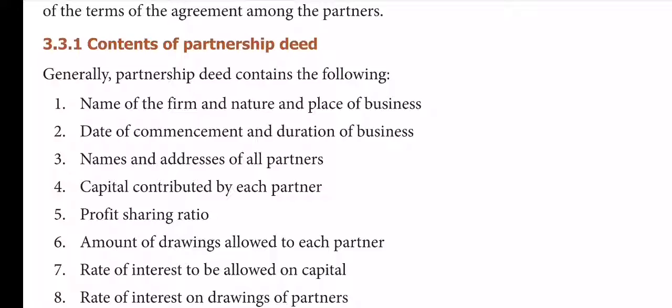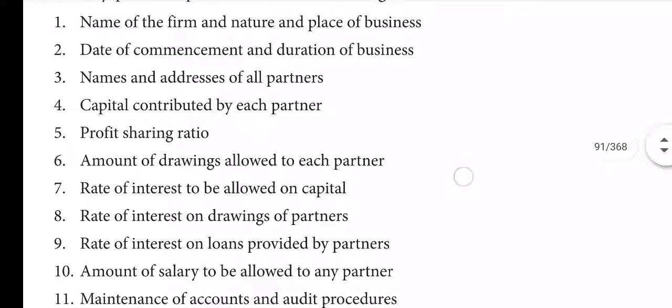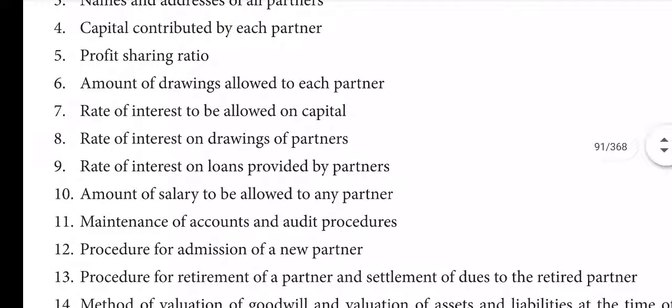Then the name and address of all partners. Then how much each partner contributes as capital, how they are going to share the profit and loss, and how much they can draw from the business for their own use. Then how much interest is to be given on the capital they put in, and on the drawings, how much interest is to be provided.